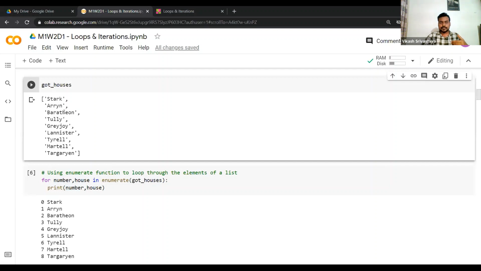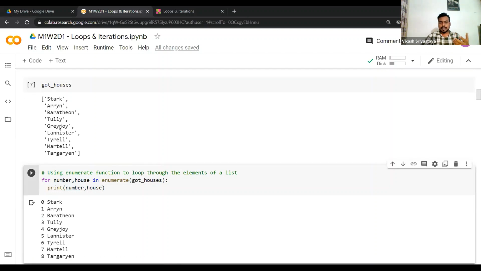So what is the index of this particular element? The index is 2, and what is the value contained in this element? This is Bharathian, right? So the index for each iteration is stored in number, and the value of the element is stored in the variable house. Does that make sense? Can you guys tell me over chat if this makes sense and you are able to understand what's happening?